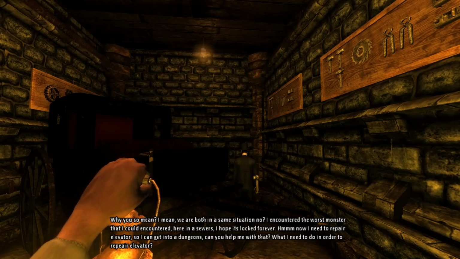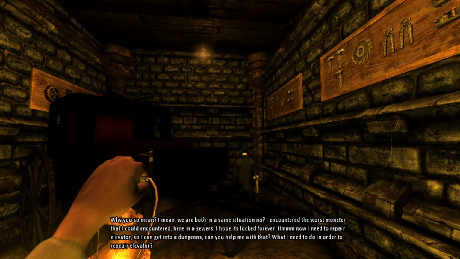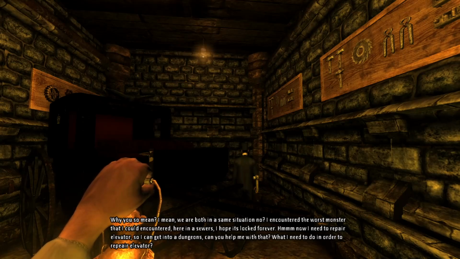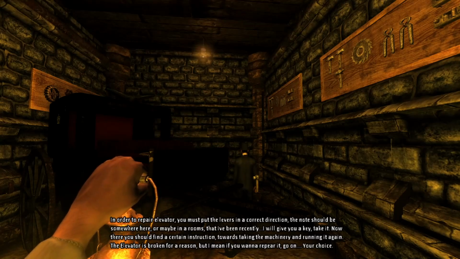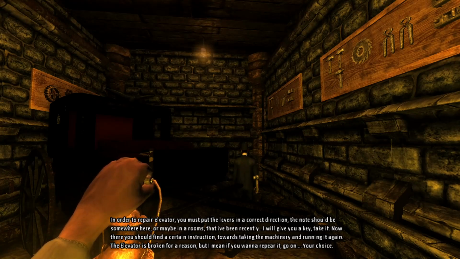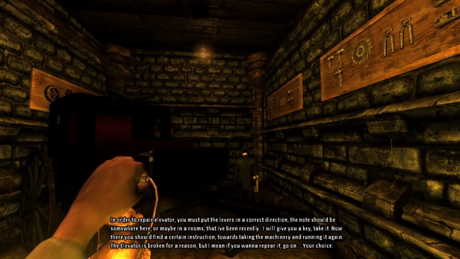I hope it's locked forever. Now I need to repair elevators so I can get into dungeons. Can you help me with that? What do I need to do in order to repair the elevator? In order to repair an elevator, you must put the levers in the correct direction. The node should be somewhere here, or maybe in the rooms that I've been recently.